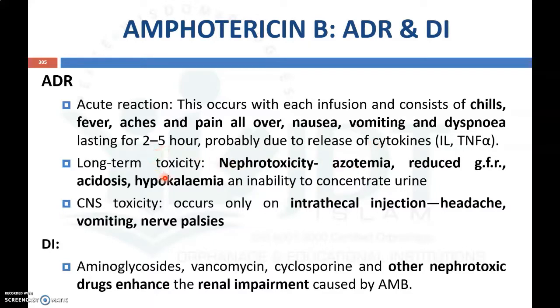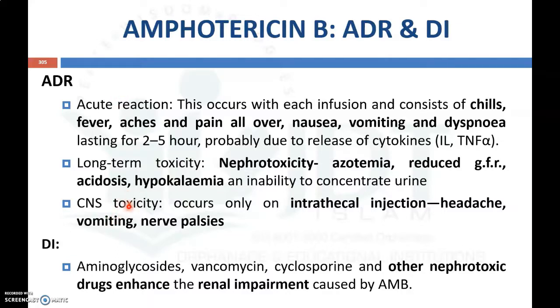Long-term use of Amphotericin B may cause long-term toxicity like nephrotoxicity, azotemia, that is the increased nitrogen content in the blood, reduced glomerular filtration rate, acidosis, hypokalemia and inability to concentrate the urine. So these are some important long-term toxicities of Amphotericin B. In the CNS, adverse reactions occur only on intrathecal injection. Headache, vomiting and nerve palsies are the important adverse reactions.